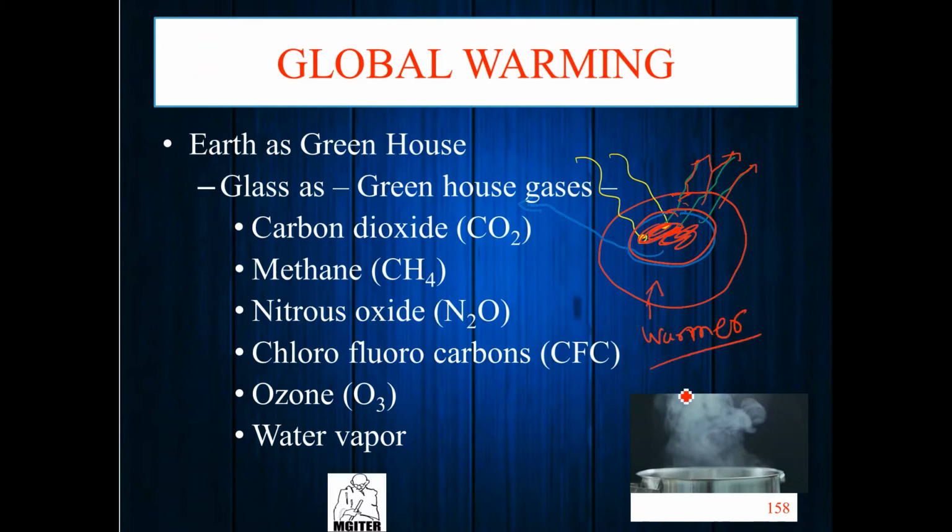Right? So imagine if greenhouse gases increase their proportion, increase their percentage in the atmosphere, what happens? More absorption, more warmer earth. Imagine the percentage of carbon dioxide in the atmosphere increases from 0.2% to 0.4%. What happens? More carbon dioxide, more heat absorbed, more warmer earth.